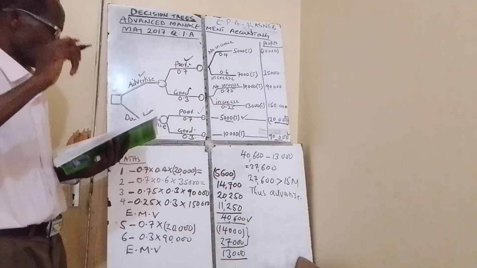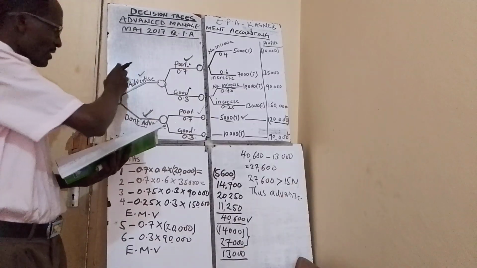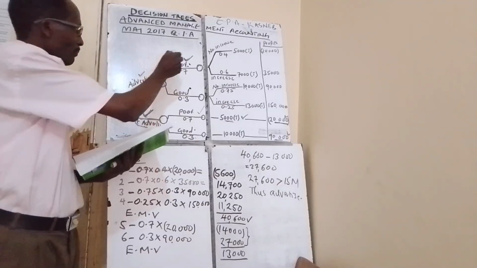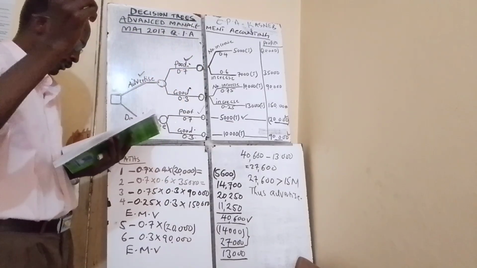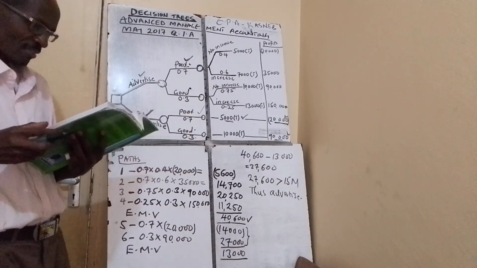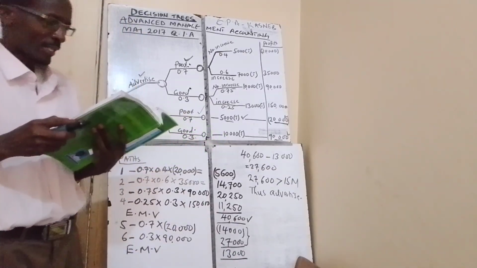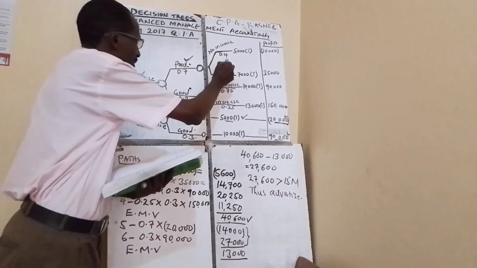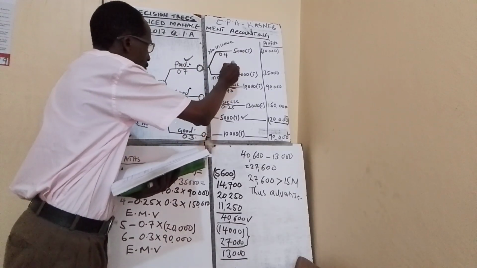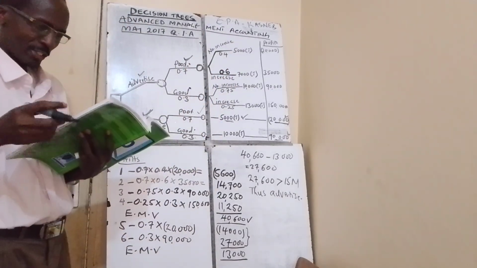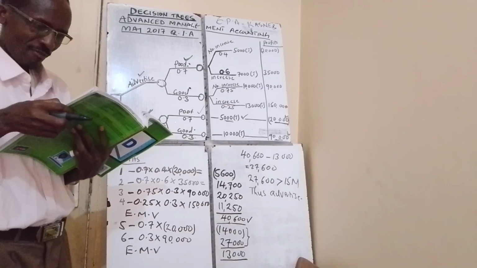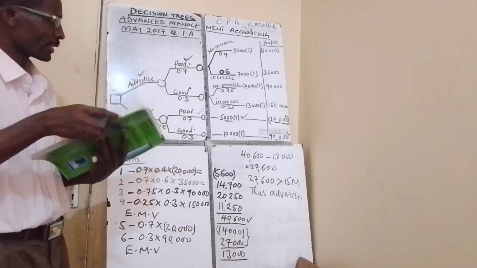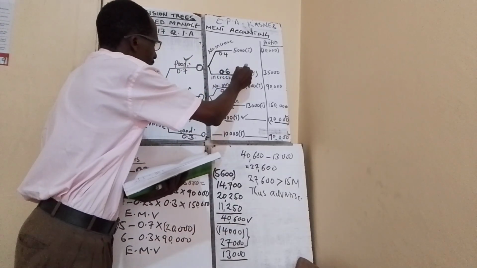We are told that if the concert is advertised and the weather is poor, there is a 60% chance, so I can take this as 0.6, that advertising will stimulate further demand and ticket sales will increase to 7,000. So I use 7,000 there.